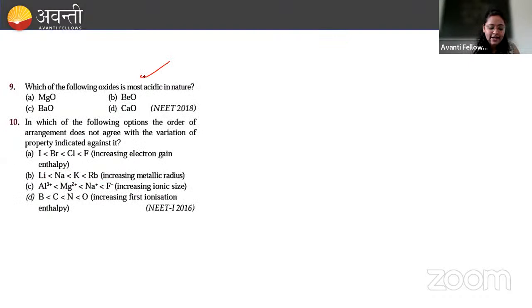Next, which of the following oxide is most acidic in nature? So when we talk about acidic character for these metals, now on moving down the group, we know that metallic character increases. And due to this increase in the metallic character, what happens is that basic nature of the oxides increases. So जैसे जैसे हम नीचे जाएंगे बेसिक नेचर बढ़ता जाएगा. तो इनमें से एसिडिक कौन सा होगा? जो सबसे ऊपर होगा. बेरिलियम क्या है? सबसे ऊपर है, इसलिए this will be the acidic in nature. राइट? एनी डाउट्स?